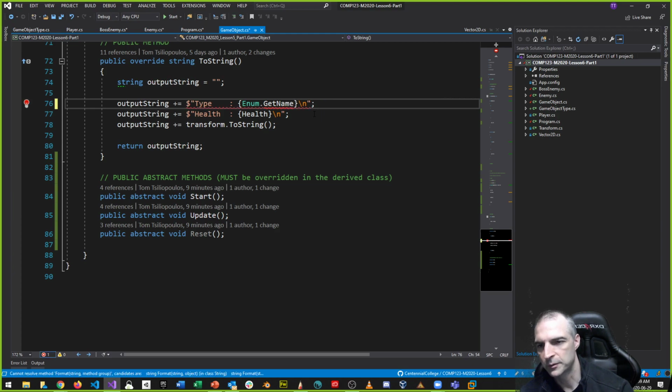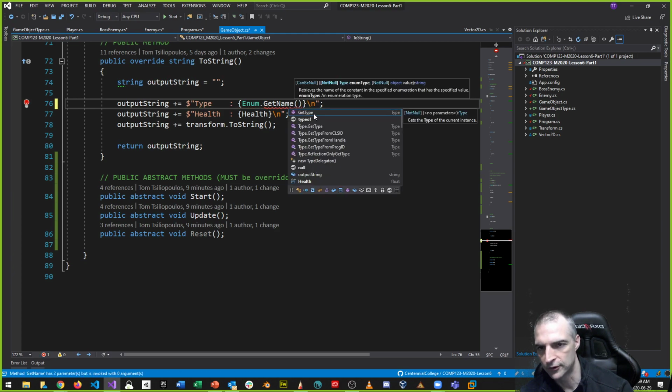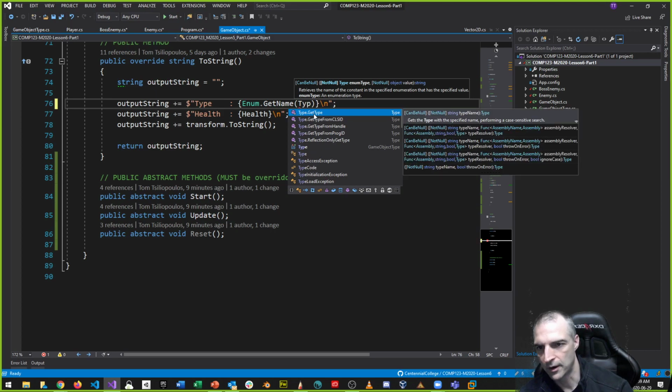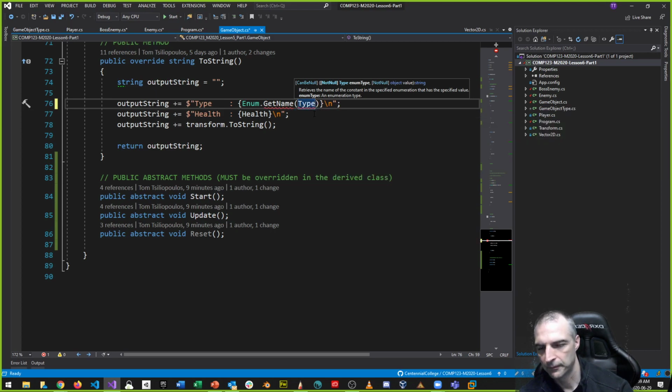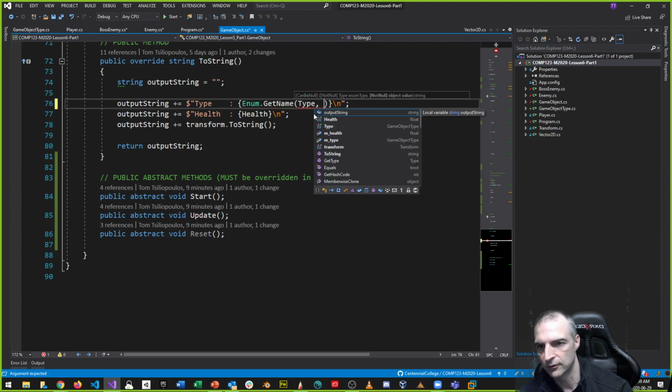I want a specific name for the type, which is the type that I want. Okay, that's the one I want. But I also need another thing, which is the value. So whatever the output is that I want to output. So now this is the thing that I want to return, where I'm returning the output to, the output string.